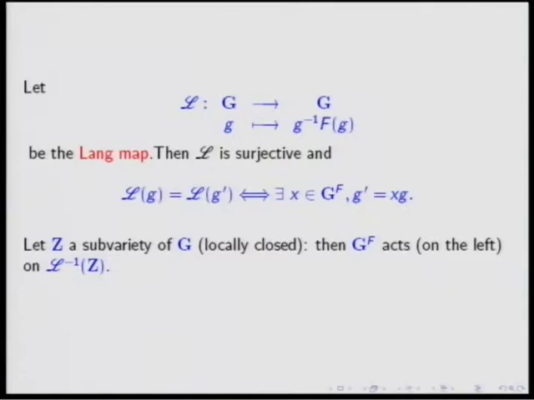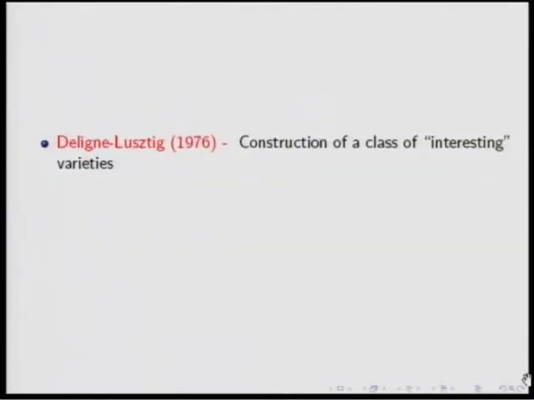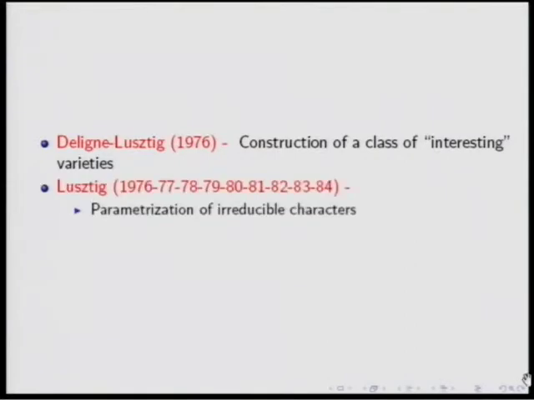In fact, those are the general varieties that Deligne and Lusztig have considered. They didn't take anything for Z. They took very special varieties. And using these interesting varieties, they have obtained the parametrization of all the irreducible characters in a huge series of papers by Lusztig.